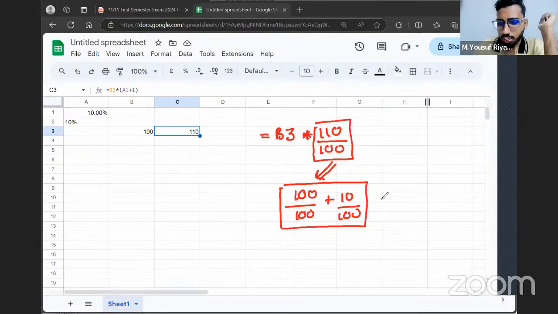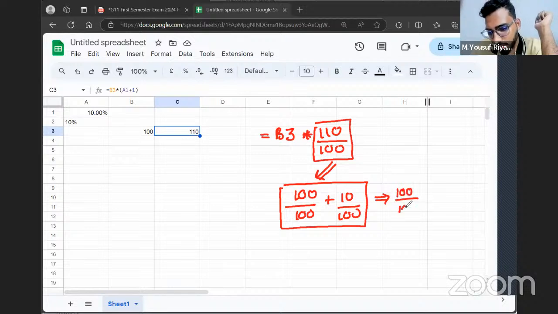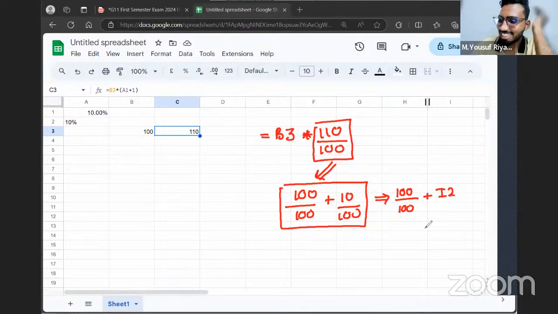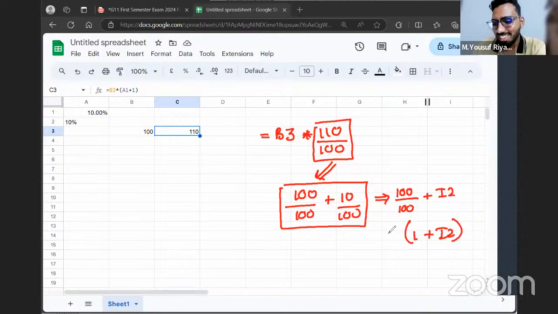Exactly, I2 cell. So I can rewrite this as 100 out of 100 plus I2. I can rewrite 100 out of 100 into something else. What is the value of 100 divided by 100? It is 1. That is why I wrote 1 plus I2 into V3. Got it?